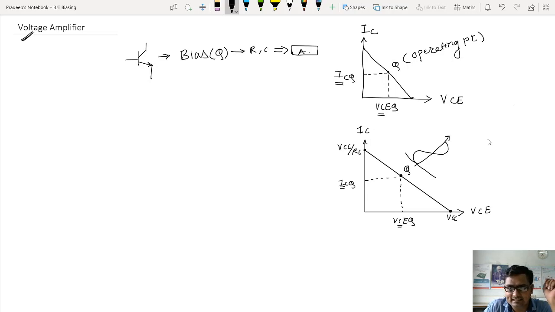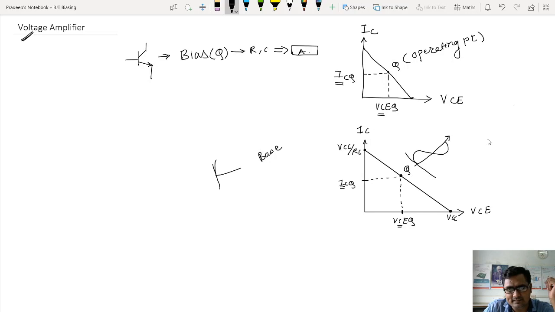So initially that much collector current is present. Initially that much collector to emitter voltage is present. And now what I am doing, I am increasing this input voltage. Look at this, I am increasing the base voltage that I have applied to the base, is it not?